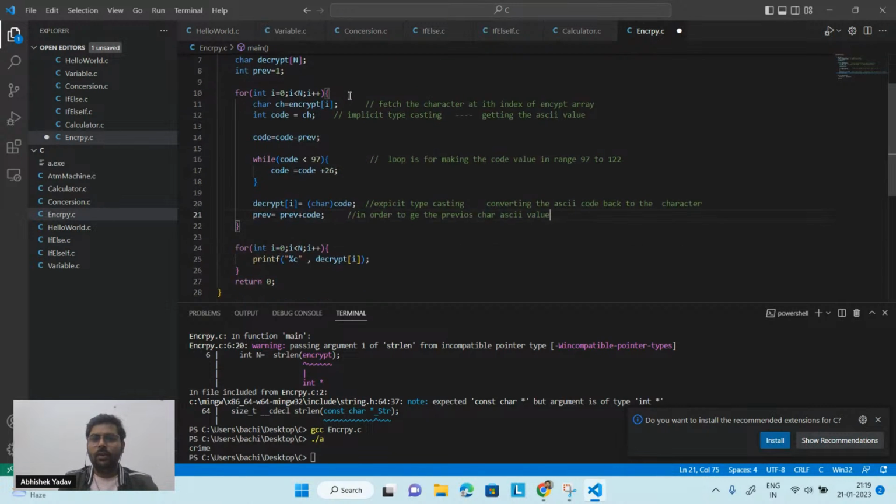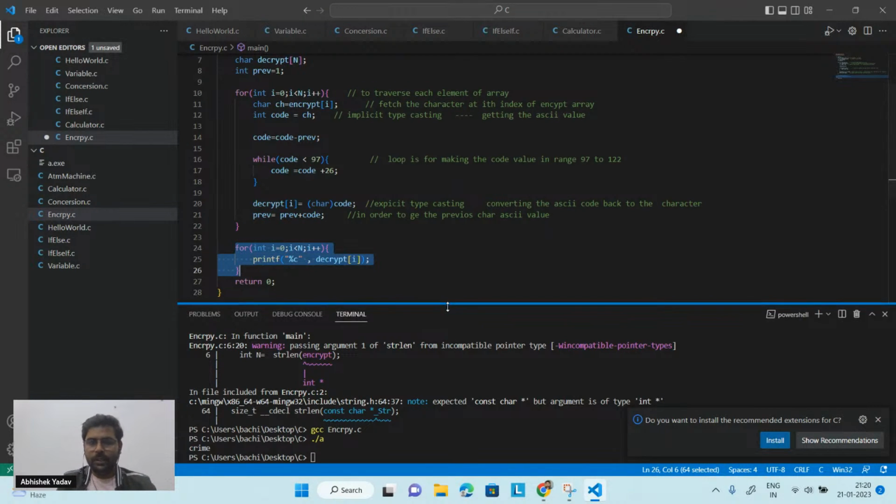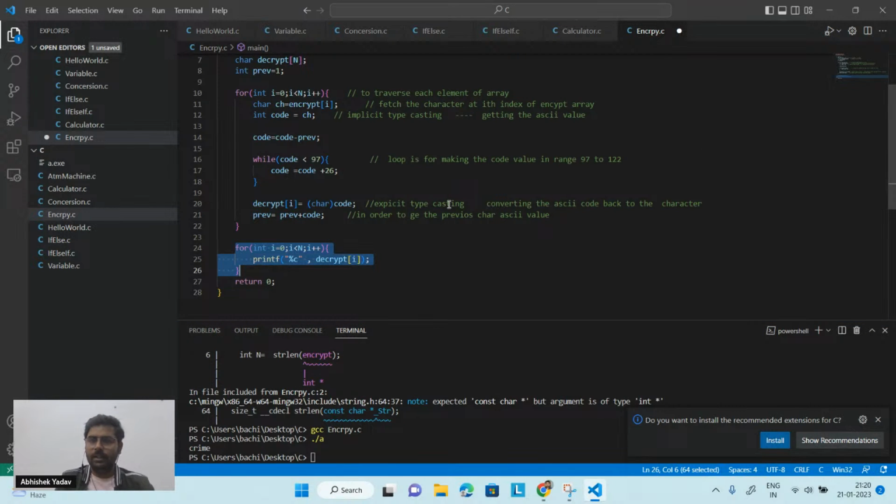And this for loop is clear, right? To traverse each element of the array, right? And here I am doing the simple print. Got the idea, guys, what I am doing here? So this is about the project. Hope you like the project, hope you have learned a lot from this project. Go through the project. There are multiple solutions. Here I am going with the optimized one. There is more optimized code here, but I'm not going with that part because you are beginners.